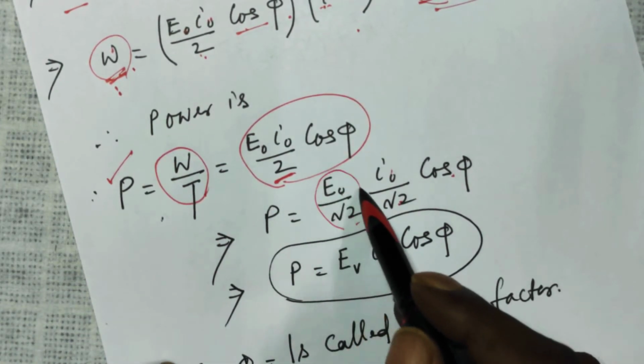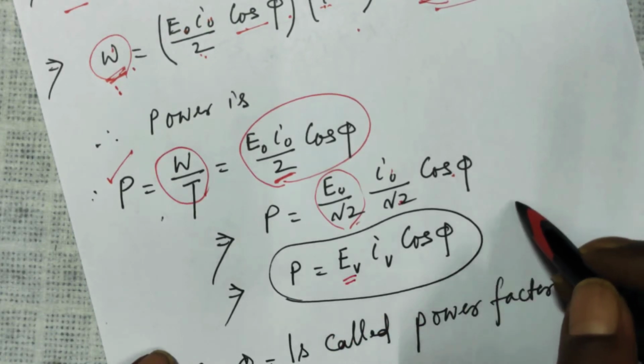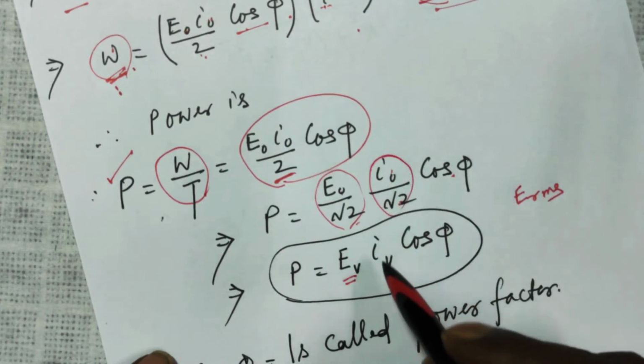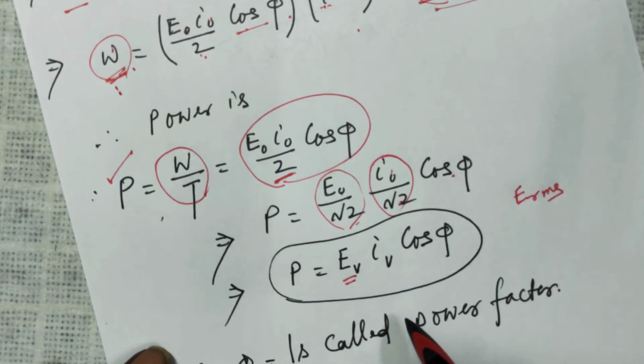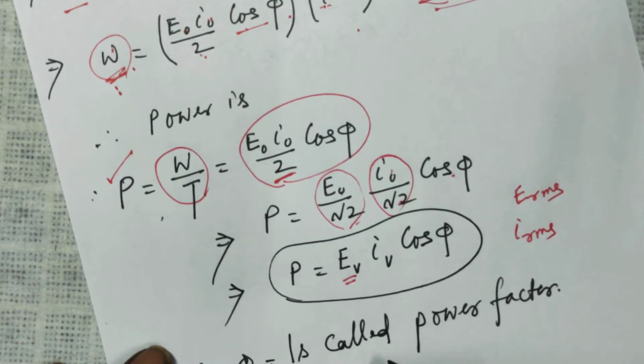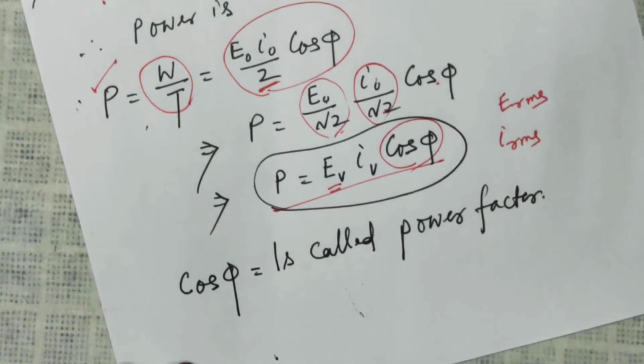And what was this? The RMS voltage or the virtual voltage, the symbol was E RMS. And this was your virtual current or the RMS current, I RMS, which I explained in the beginning of alternating currents. And this cos phi is called your power factor.